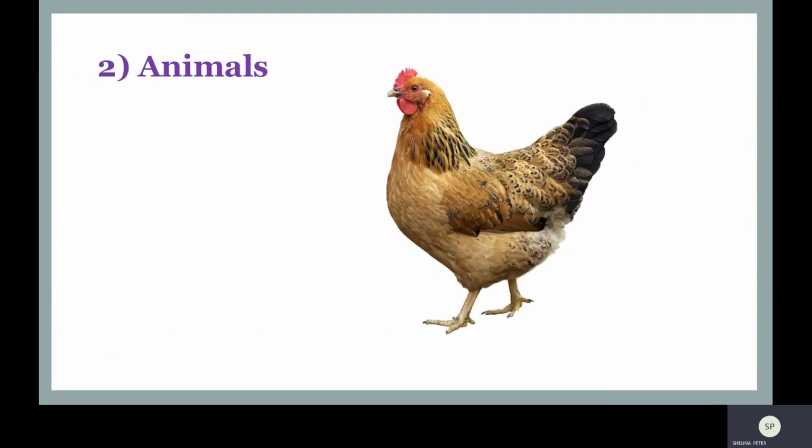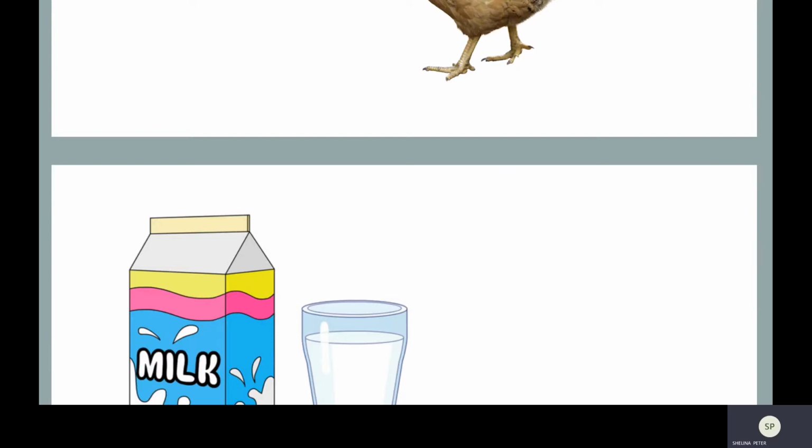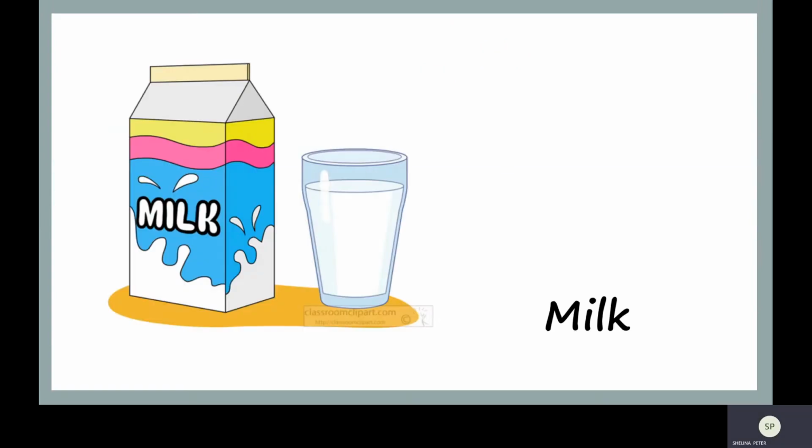Second one is animals. So we also get food from animals. Let us see some examples. We get milk from animals such as cow. I hope you are drinking milk every day.